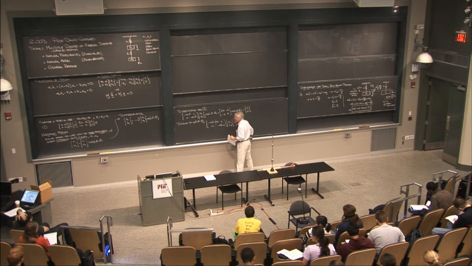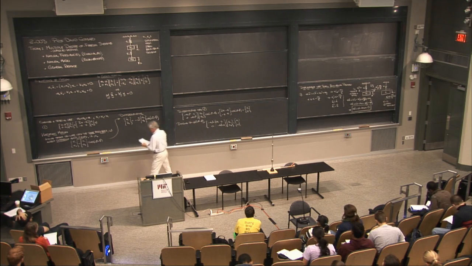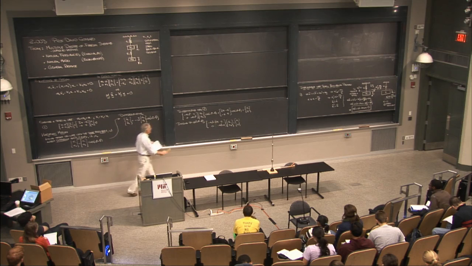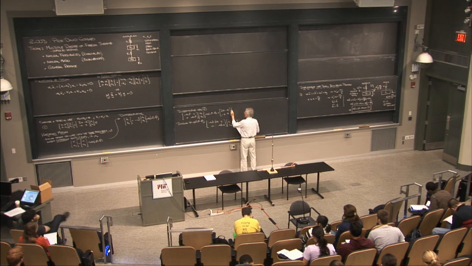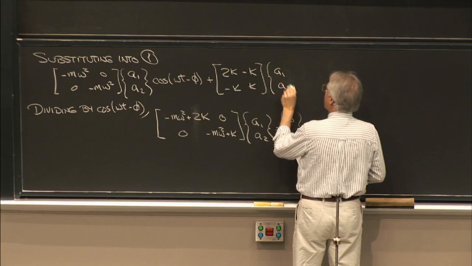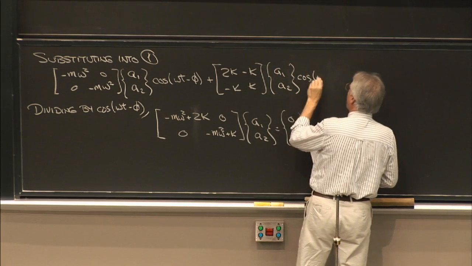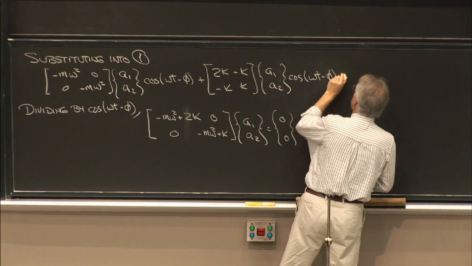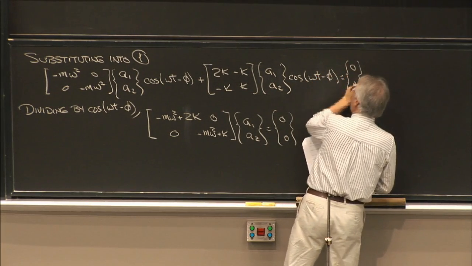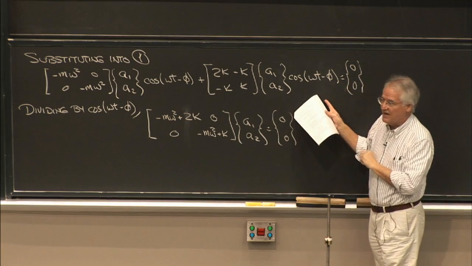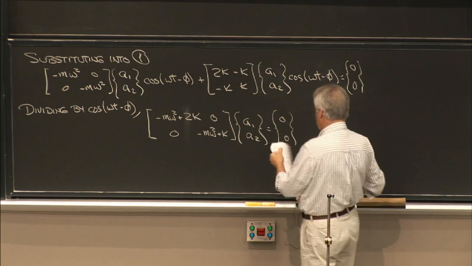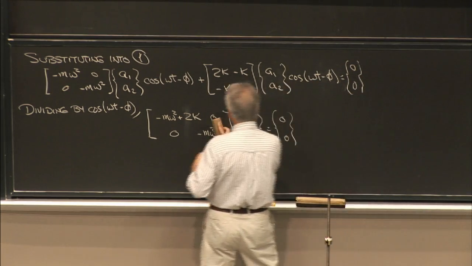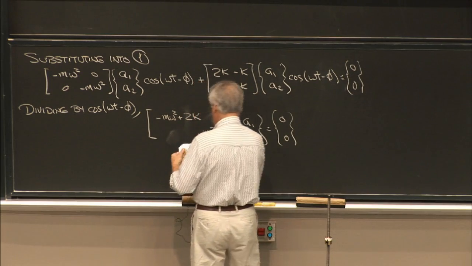Also, the off-diagonal terms in the lower equation? Hang on a second. Let's just see, one thing at a time. I got A1, A2, cosine omega t minus phi equals, okay, now Emma, does that take care of you? Yeah. And you said, Vicente? The off-diagonal terms, shouldn't they be a minus? I'm sorry, that's absolutely correct. Wonderful. All right.